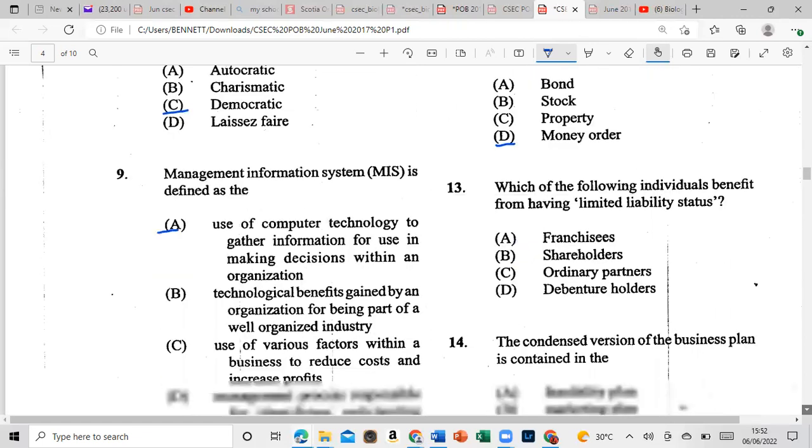All right, let's look at 13. Which of the following individuals benefits from having a limited liability status? Is it the franchisee, the shareholder, the ordinary partner, or the venturer? And that would be B, the shareholders.